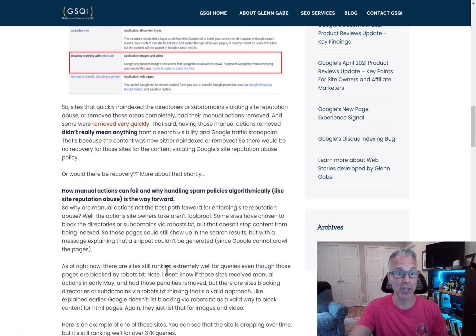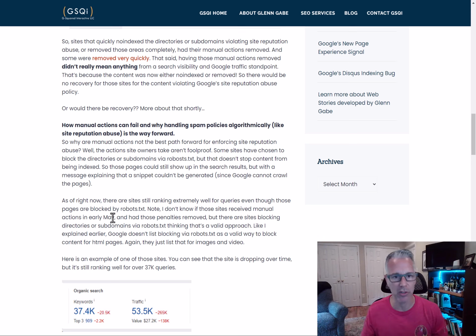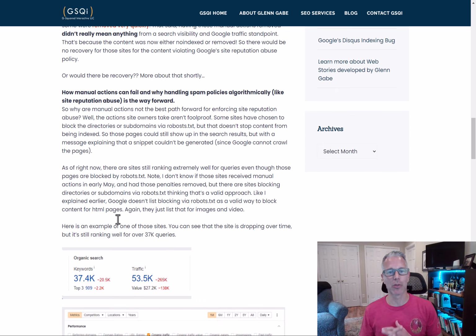So there were some sites that had the manual actions removed very, very quickly. I shared about that on Twitter. Barry Schwartz covered that on Search Engine Roundtable. But again, the problem is you're not going to come back for any of that. So what it really came down to after that was taking a look at the situation and seeing what was going on out there, and understanding that manual actions are not foolproof. Sites can change. And if sites change, then potentially, since it's not algorithmic, those sites could actually come back, right?